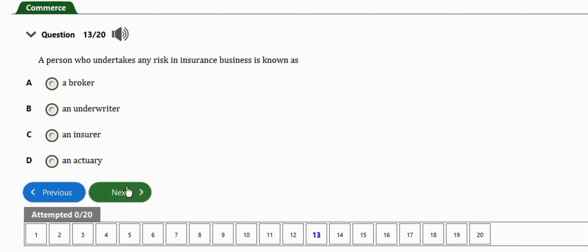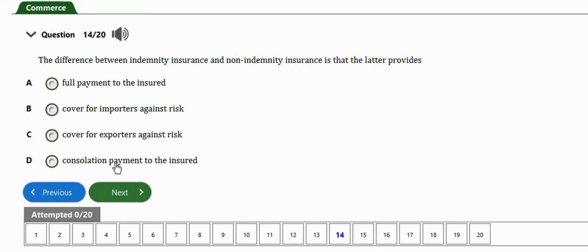Okay, the next question is this one. It says the difference between indemnity insurance and non-indemnity insurance is that the latter provides, we have full payment to the insured, cover for importers against risk, cover for exporters against risk, consolation payment to the insured. The right answer is option D. The latter provides consolation payments to the insured.